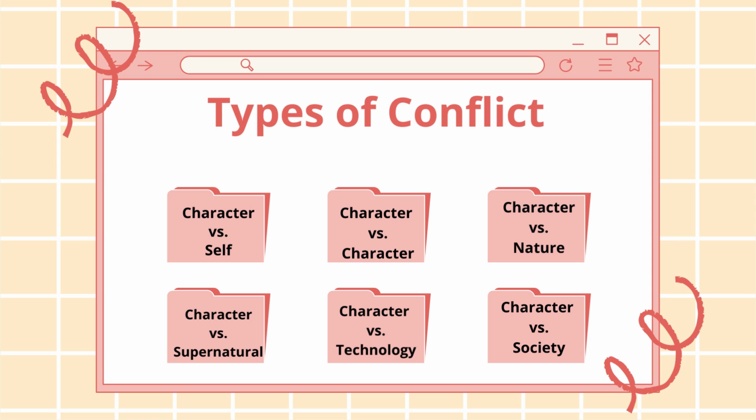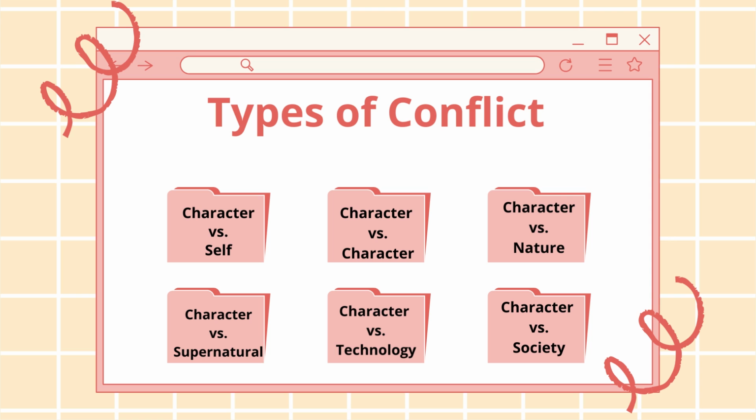Next is character versus nature. Character versus nature is when a character is challenged by a natural event. The examples of this are the weather, the wilderness, or a natural disaster.